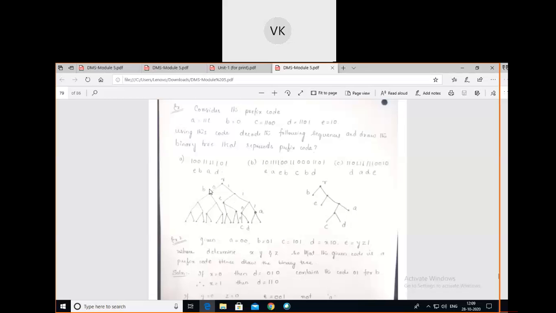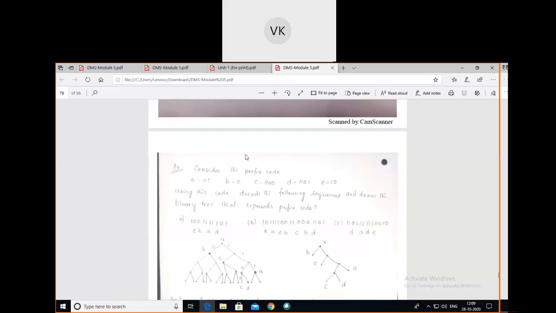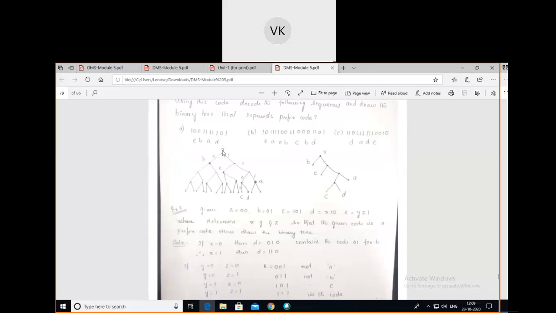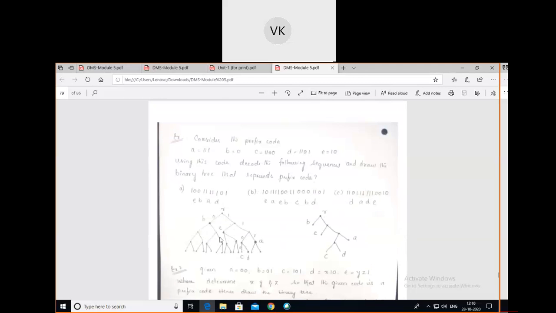Here you see, in this example it is written 0 1 0 1 0 1 0 1. For all the left edges he has written zeros, and for all the right edges he has written ones. You see this diagram. Similarly, we have to do the same process for this one also. In this example, he has not written each and everything like in the previous example. In the same way, we have to follow the same procedure for this diagram also.